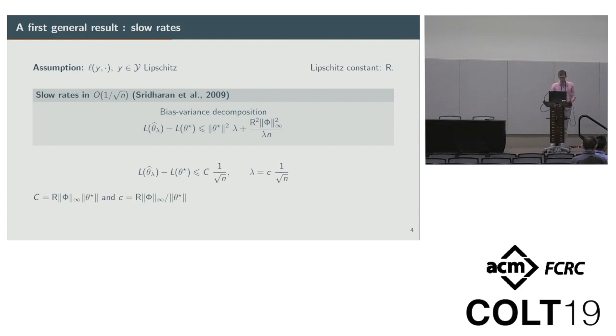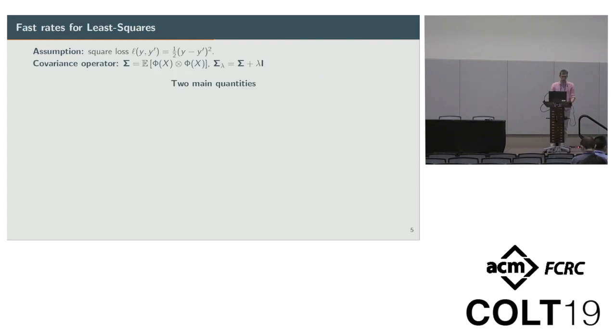But what interests us more are the fast rates that are available for least squares. In the least squares case, the situation is much richer and we understand it much better.